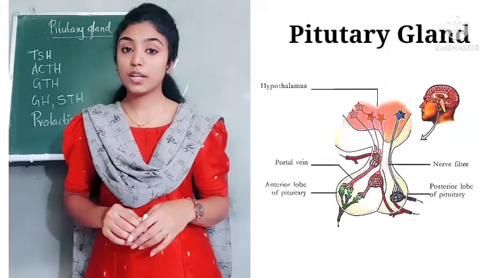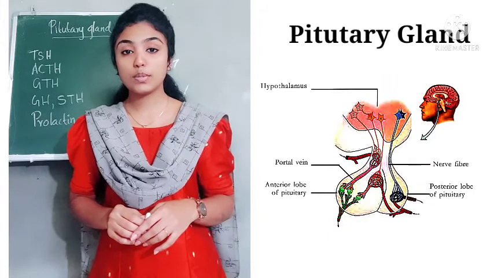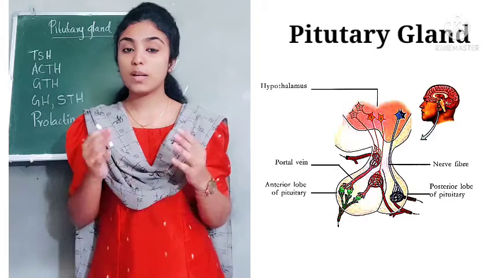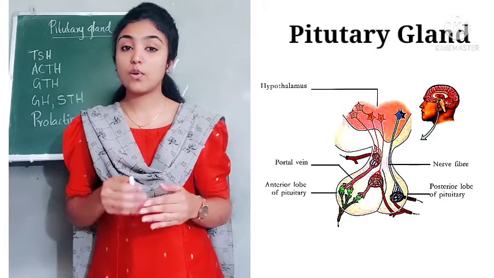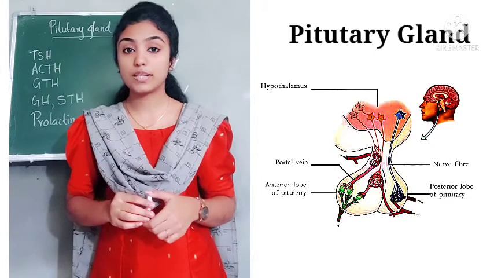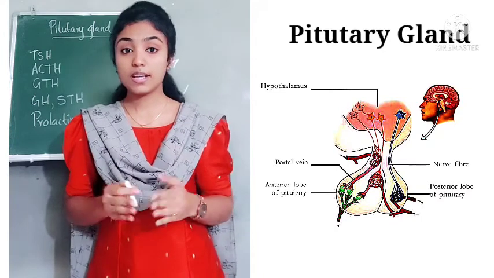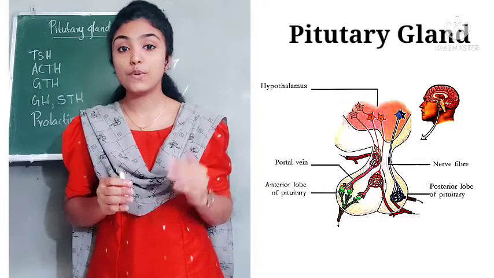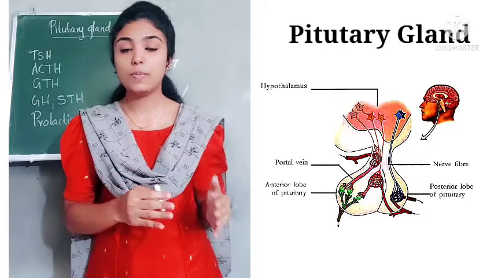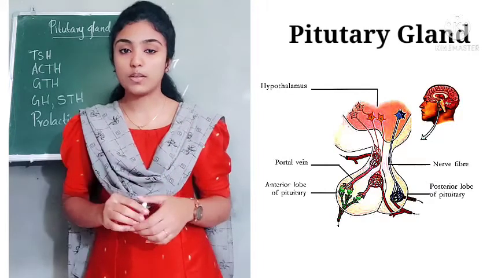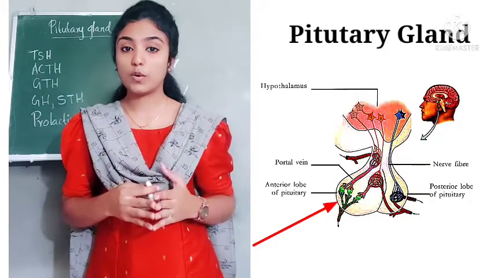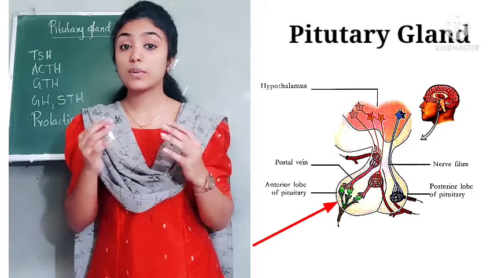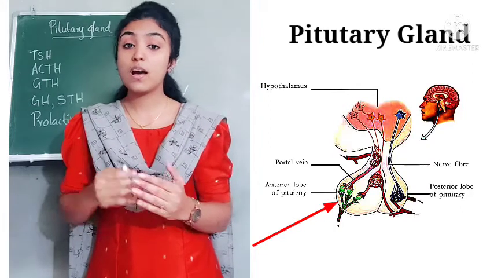In the beginning of this chapter, I told you that the pituitary gland is a very important gland. So what may be the reason for that, or what is the significance of the pituitary gland? We studied the structure of the pituitary gland: it consists of two lobes, an anterior lobe and a posterior lobe. The anterior lobe of the pituitary gland produces some hormones that regulate the activities of other glands